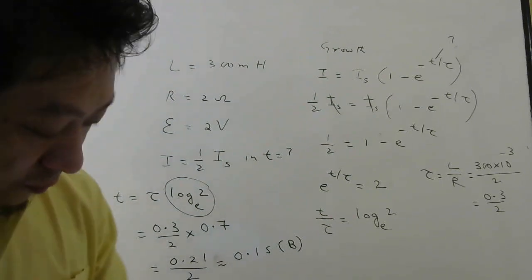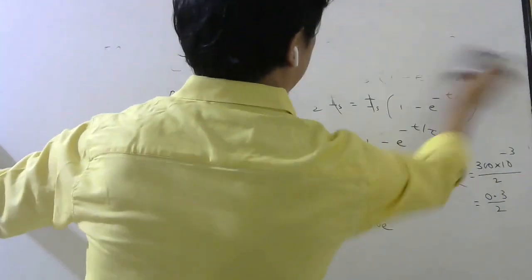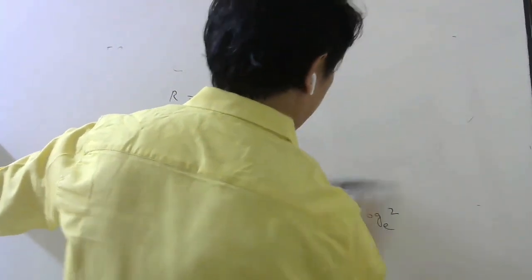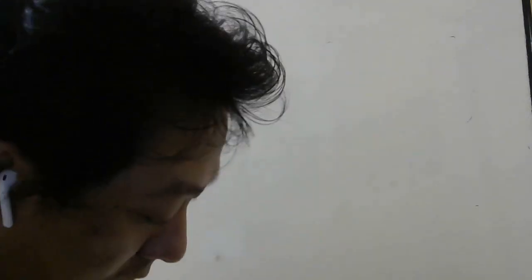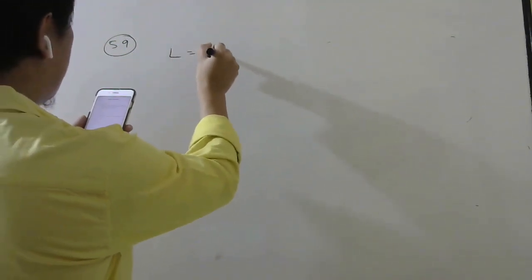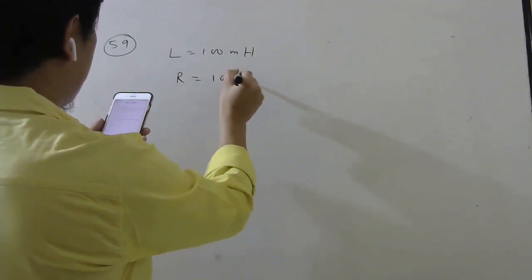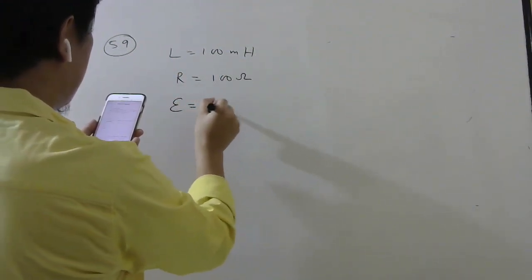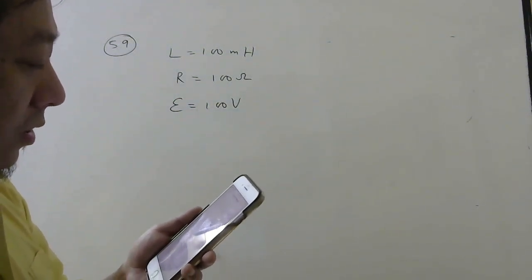Okay, let us see the 59th question. So in 59, they are asking an inductor L equal to 100 millihenry and resistance R equal to 100 ohm and a battery with EMF 100 volt are initially connected in series as shown in the figure.